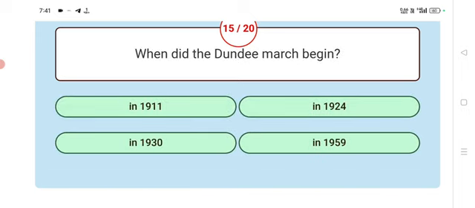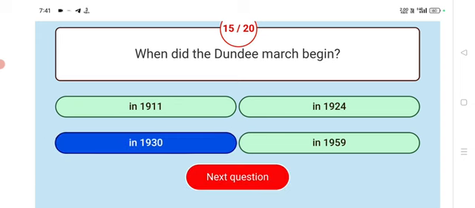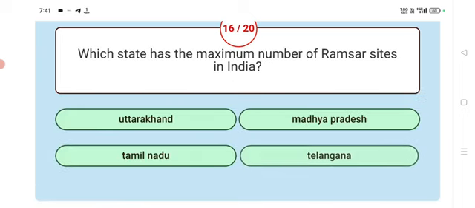Next. When did the Dandi March begin? Answer 1930. Next. Which state has the maximum number of Ramsar sites in India?